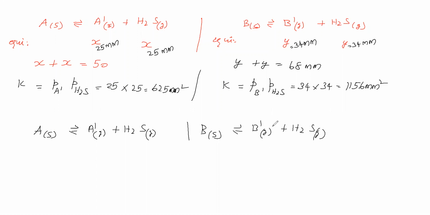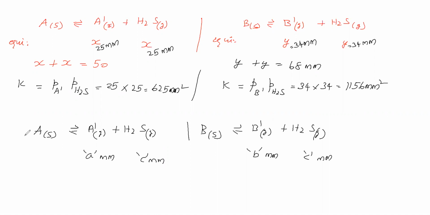Now, if we take solid A and solid B in a mixture form, what will be there? A dash gas will be there, suppose exerting pressure A millimeter. B dash gas will be there, suppose exerting B millimeter. H2S is exerting, suppose, C millimeter. Why?